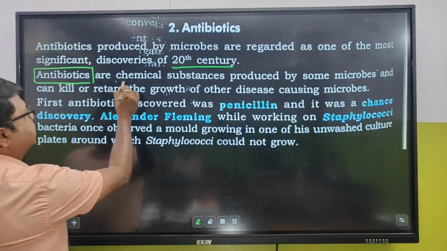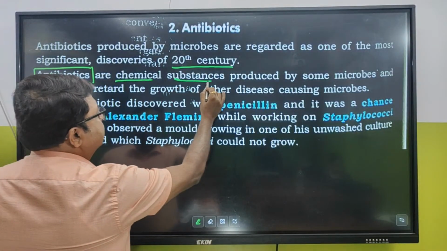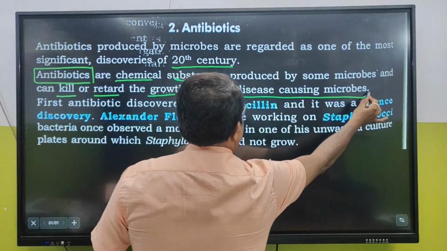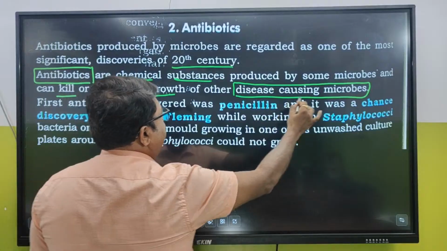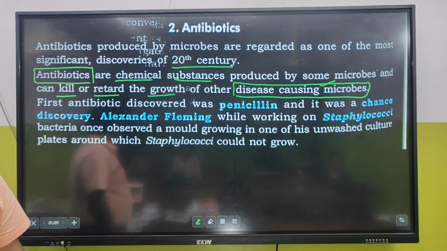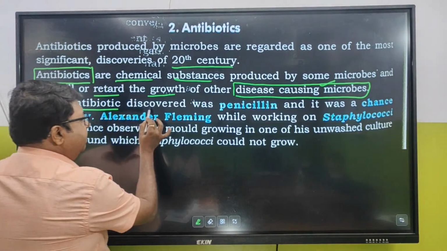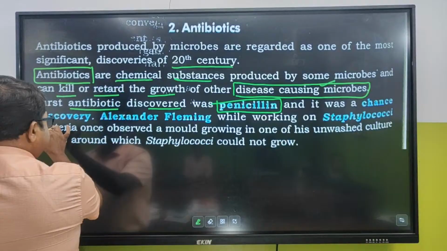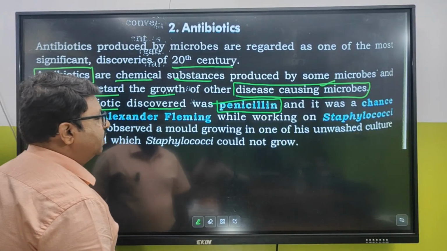Now, antibiotics are chemical substances produced by some microbes that can kill or retard the growth of other disease-causing microbes. What can this do? It can kill other disease-causing microbes. Who? Antibiotic. The first antibiotic discovered was penicillin, and it was a chance discovery. The majority of discoveries are chance discoveries.